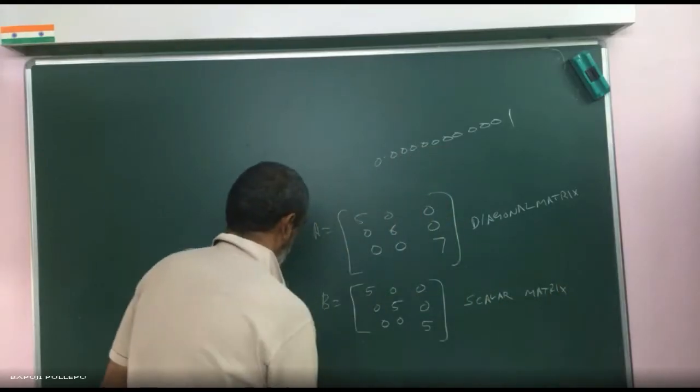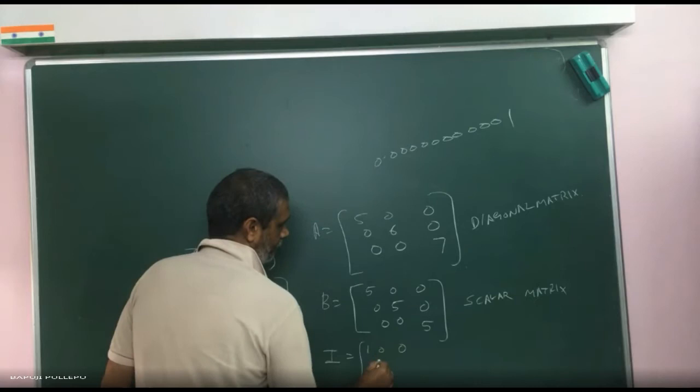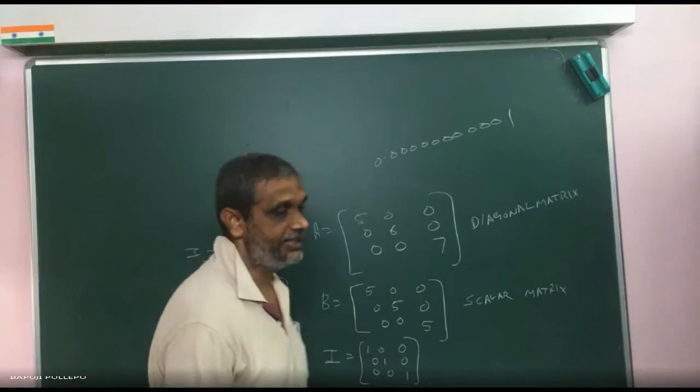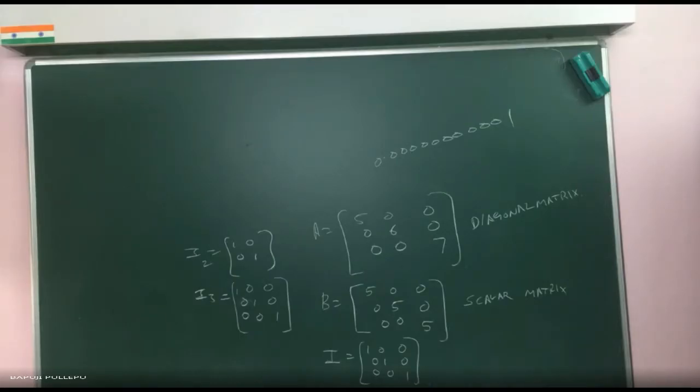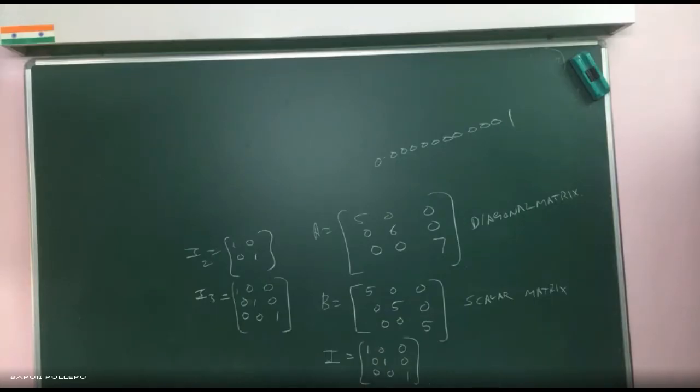Then, last, our friend. You should not give a name as you like; this should always be I only. This matrix is what? Identity matrix, or unit matrix. So a unit matrix is a scalar matrix as well as a diagonal matrix. All diagonal matrices cannot be scalar, and all scalar matrices cannot be unit matrix. Can I relate it like this? Yes, sir. So don't confuse. All are diagonal only, but in different fashion.